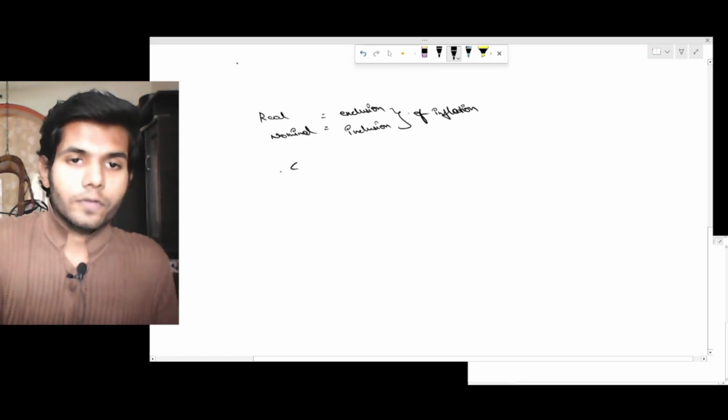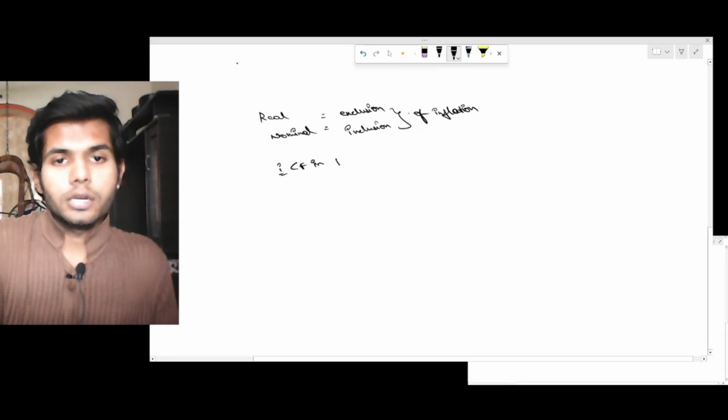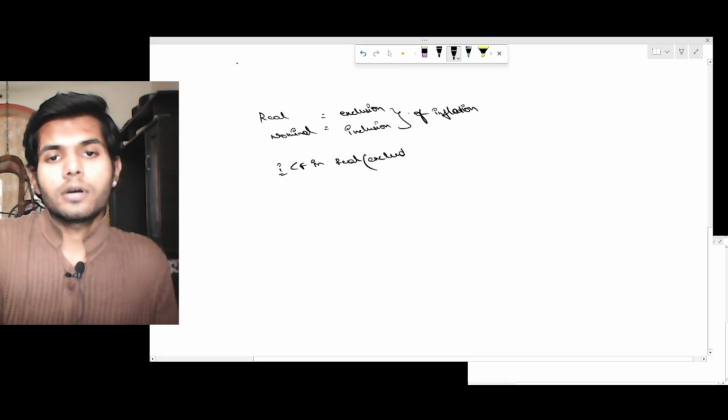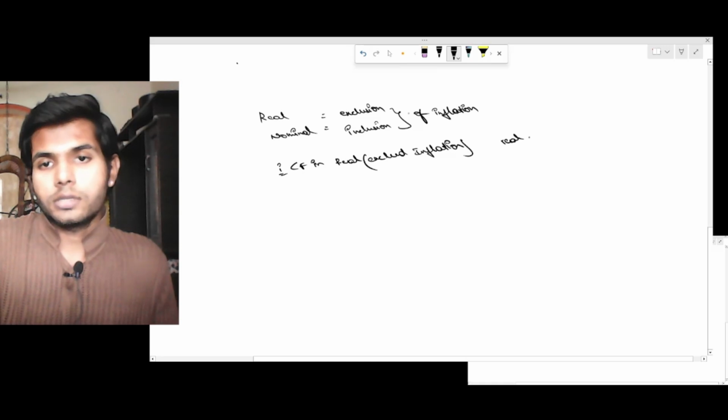So in case one, if the cash flows given are in real terms, that is, excluding inflation, and the question has given you a real interest rate,